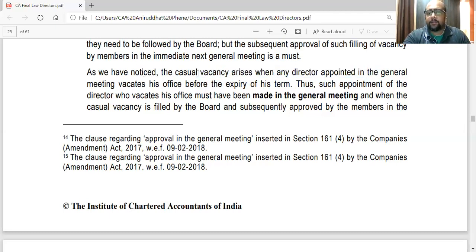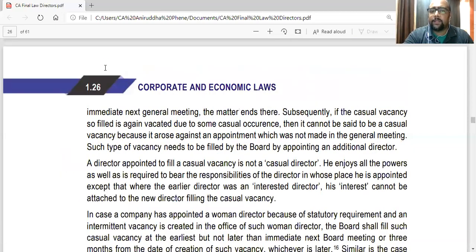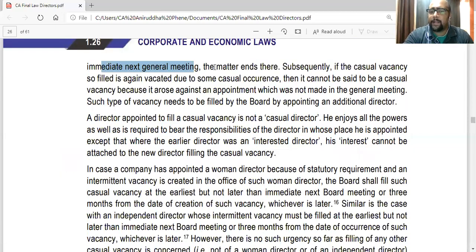As we have noticed that the casual vacancy arises when any director appointed in general meeting vacates his office before the expiry of his term. Such appointment of director who vacates his office must have been made in general meeting. That's why they have written it in bold. And when the casual vacancy is filled by the board and subsequently approved by members in the immediately next general meeting, the matter ends there.